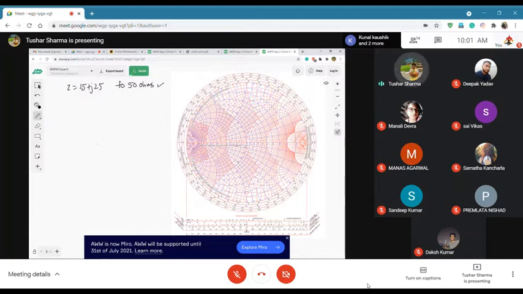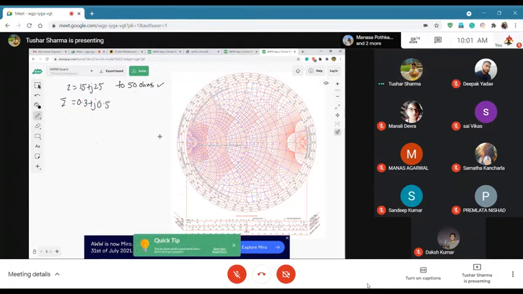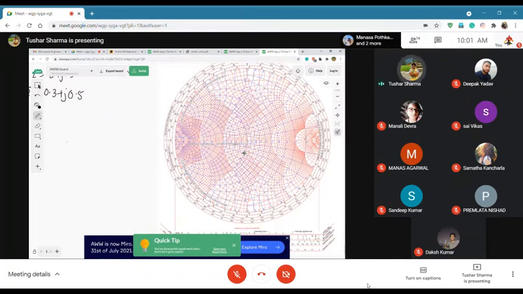Okay, so this impedance is 0.3 plus J 0.5. I'm just dividing by 50. So 15 by 50 and 25 by 50, which will be 0.5. So 15 divided by 50 is 0.3 plus 25 divided by 50 is 0.5. So let's first try to mark 0.3 plus J 0.5.